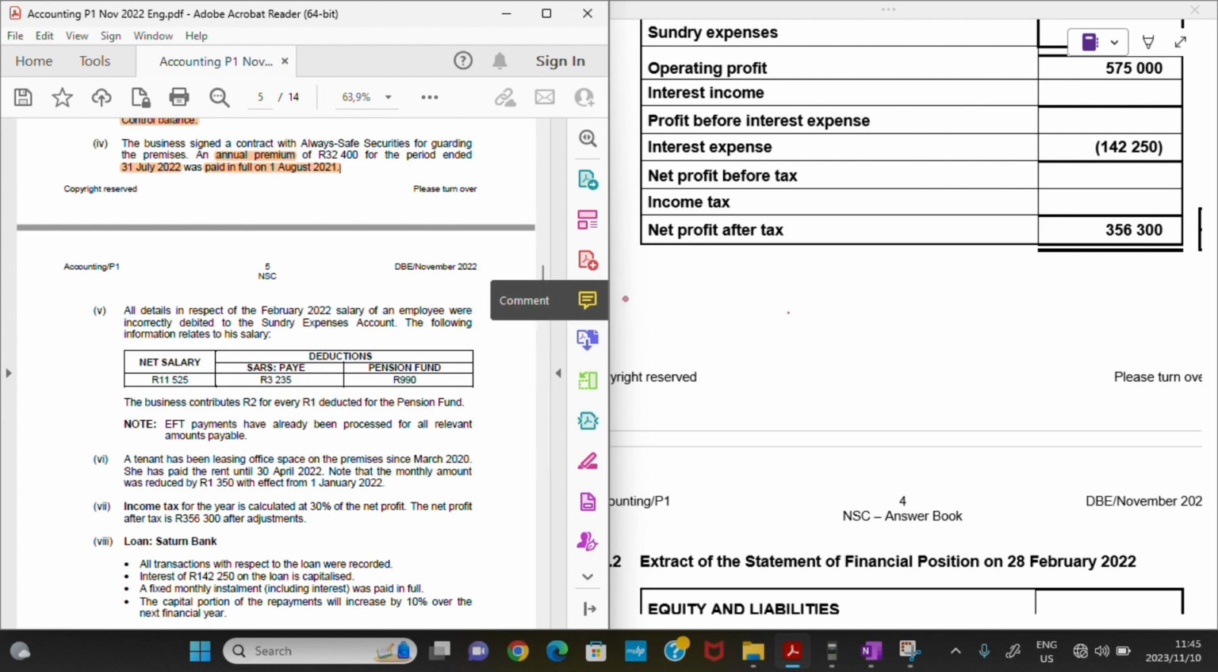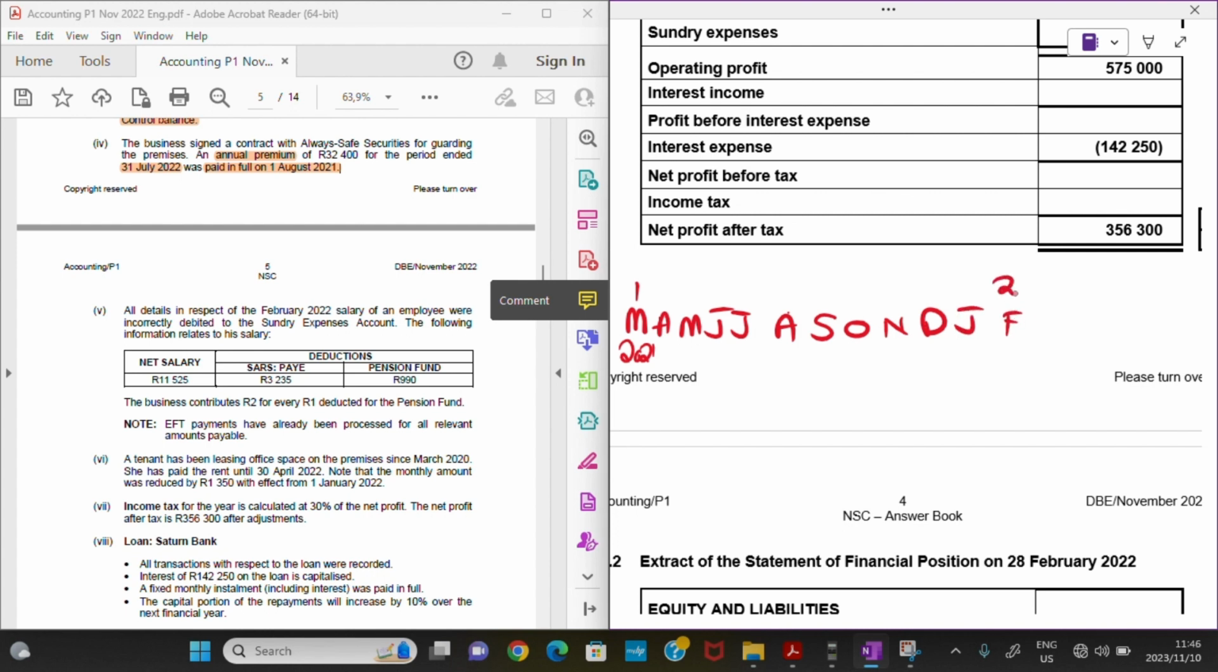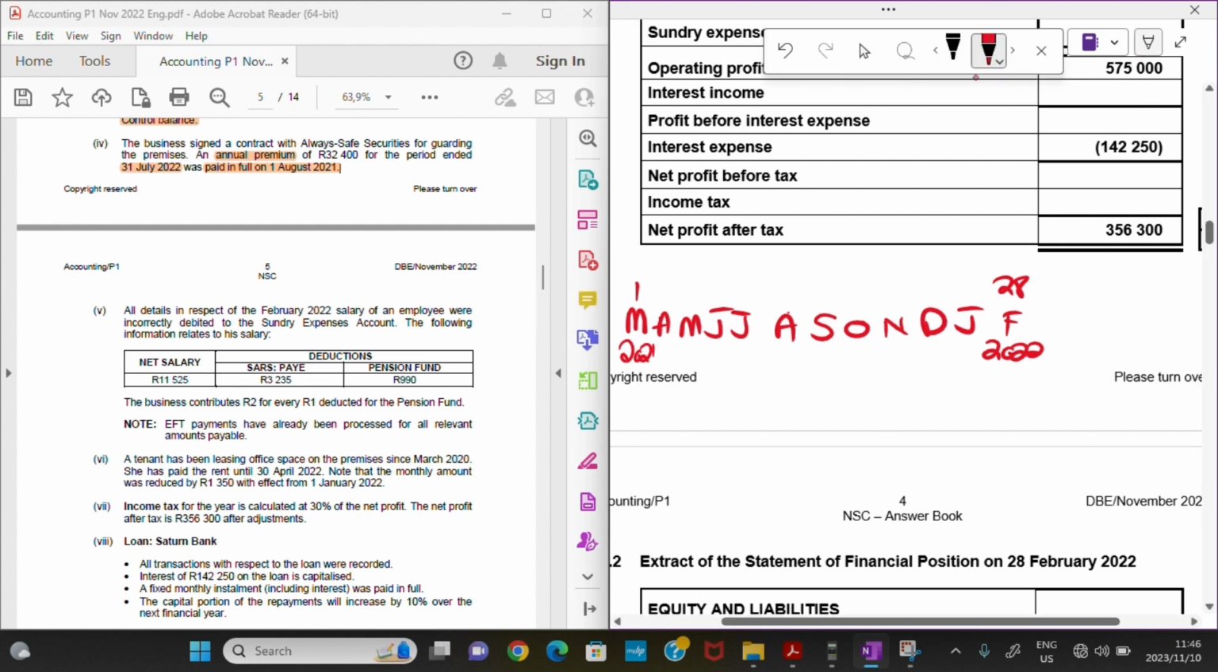So let's see the following. I'm just going to have my financial year. So I know it starts from March, the 1st of March 2021. So we have April, May, June, July, August, September, October, November, December, January, February until the 28th of February 2022. All right.